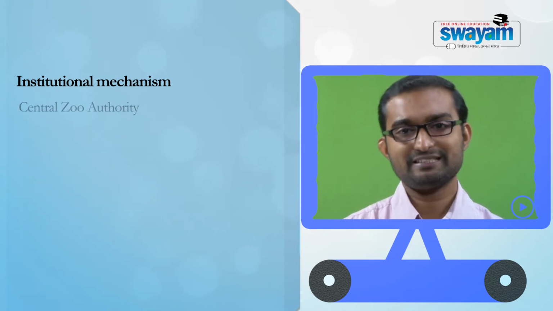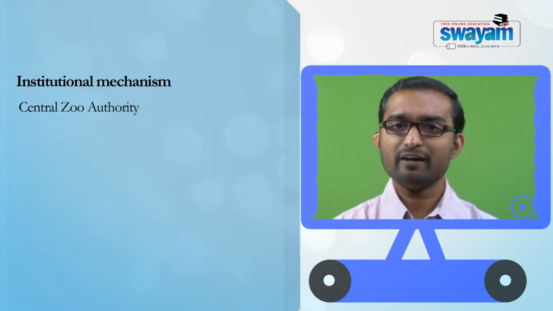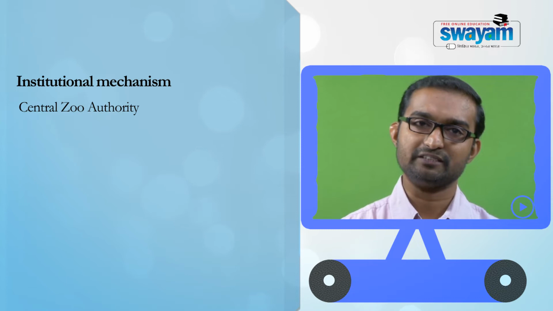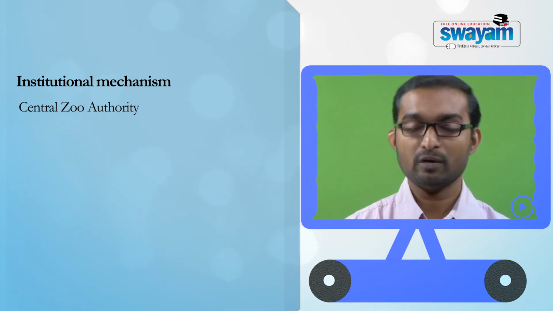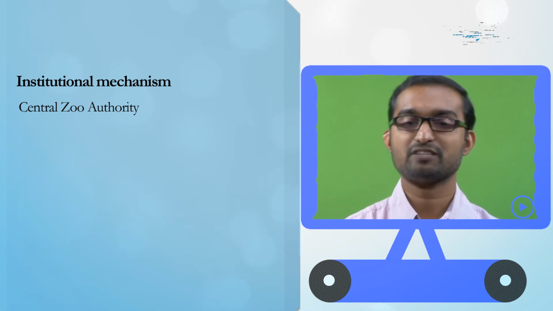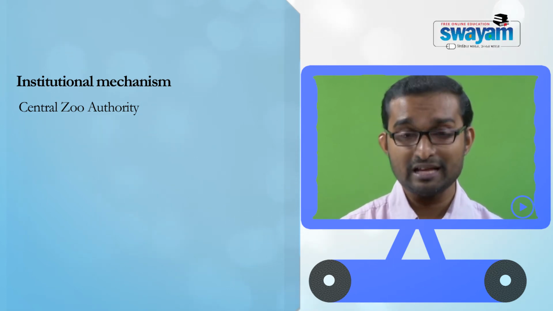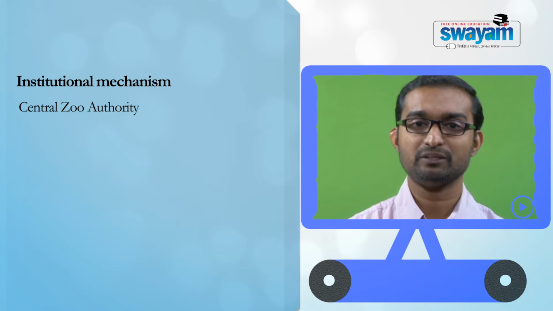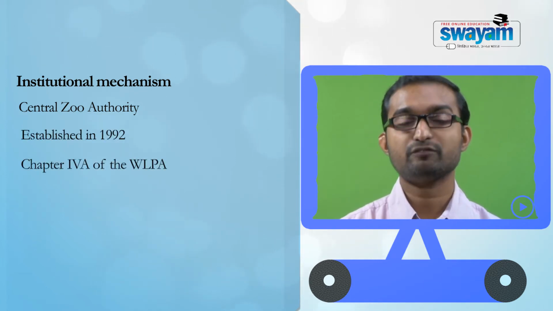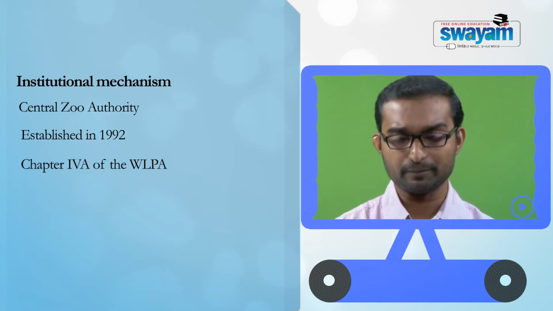Another major institution is the Central Zoo Authority. As we had already mentioned, the notification and maintenance of zoos is another major measure through which wildlife conservation has been envisaged under the statute. The Central Zoo Authority was established in 1992 under Chapter 4A of the Wildlife Protection Act.